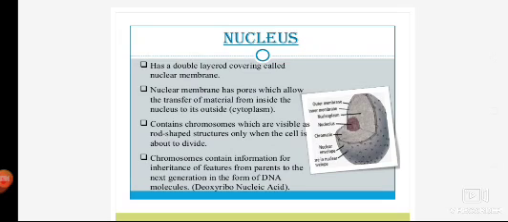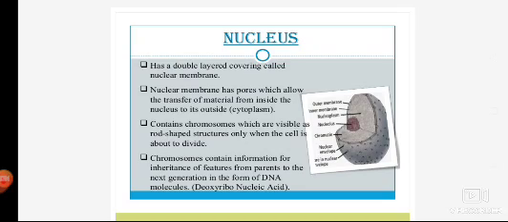The nucleus was discovered by Robert Brown, not Robert Hooke, Robert Brown. Nucleus is again a double layer structure. Nucleus consists of two layers, the outer nuclear membrane and the inner nuclear membrane. And you'll be so surprised to know that even these nuclear membranes, they have pores like that of the cell membrane. जैसे कि cell membrane में pores होते हैं, वैसे ही nuclear membrane में भी pores होते हैं for movement of again the particles and the molecules in and out of the nucleus. The nuclear membrane has pores which allow the transfer of material from inside the nucleus to the outside, into the cytoplasm.